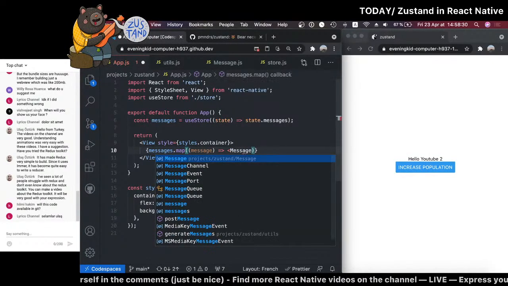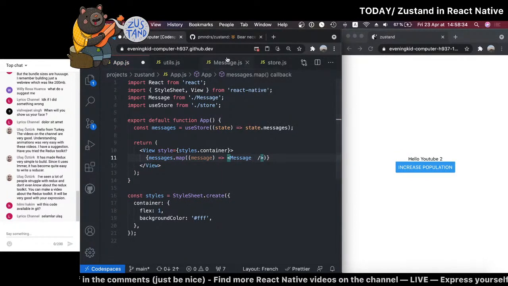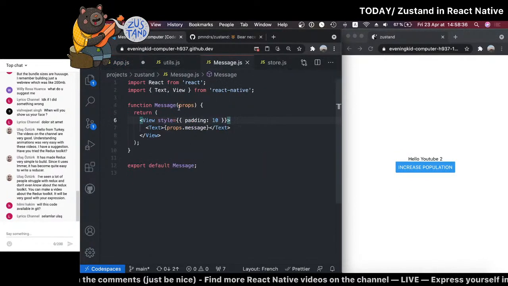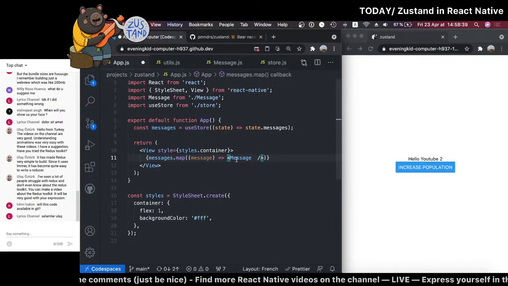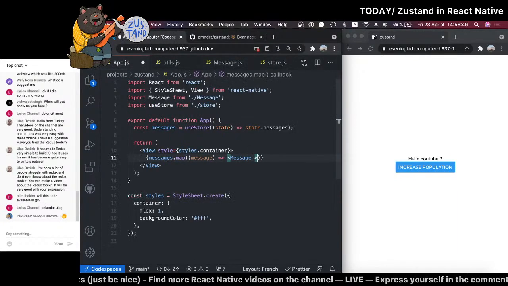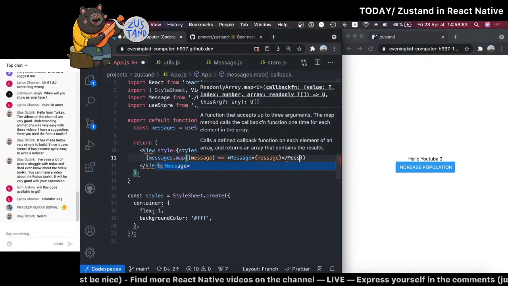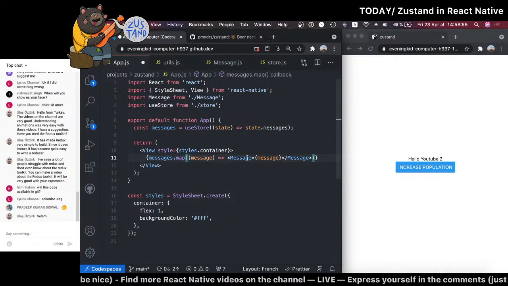Let's import the message, okay? And if you remember, message takes a property called message. That's a bit redundant. Let's do something different. It's going to be cleaner. Let's do props.children instead. So then here we can just do message and pass the message inside. It's just easier to read, isn't it?